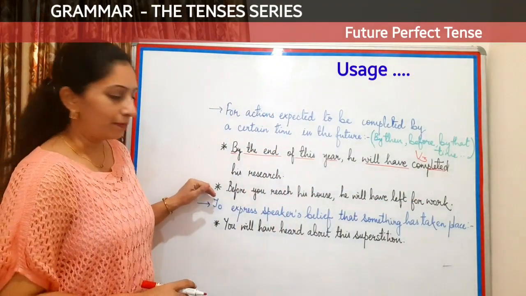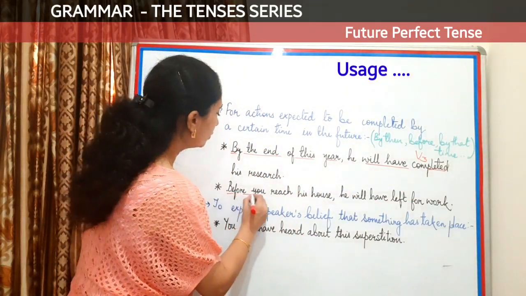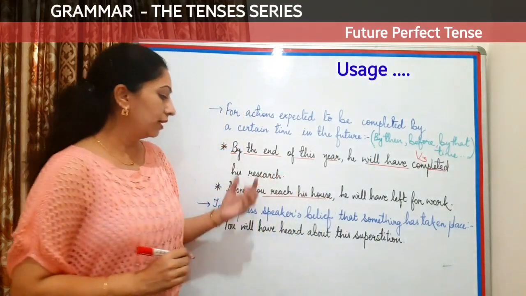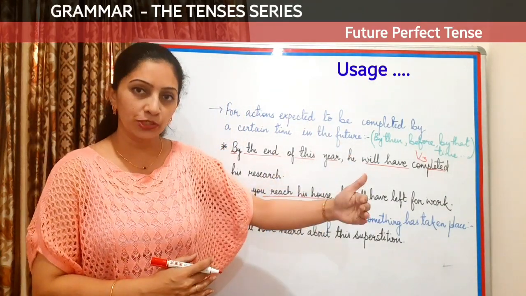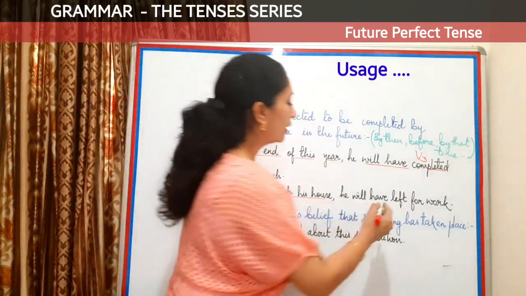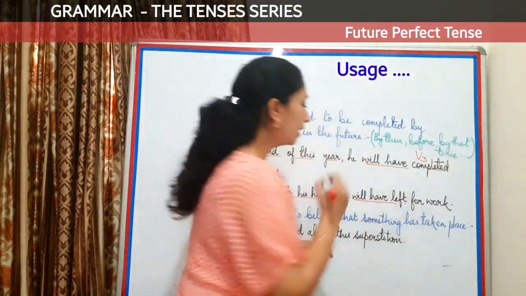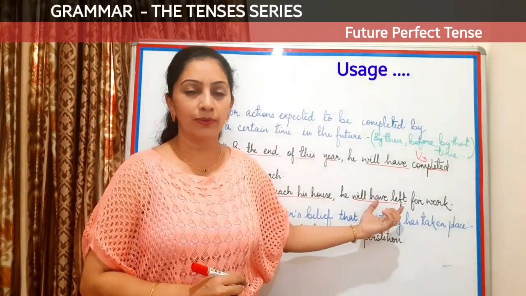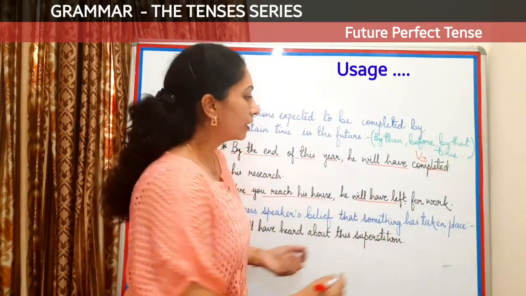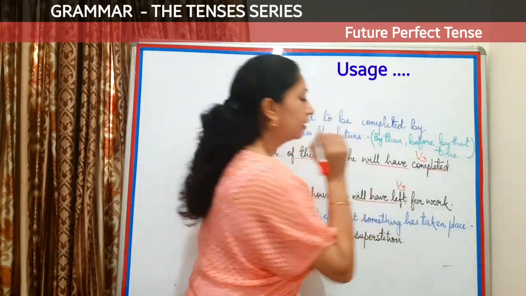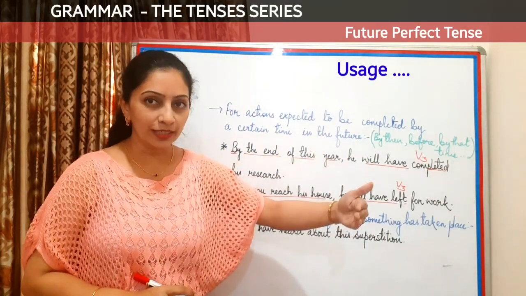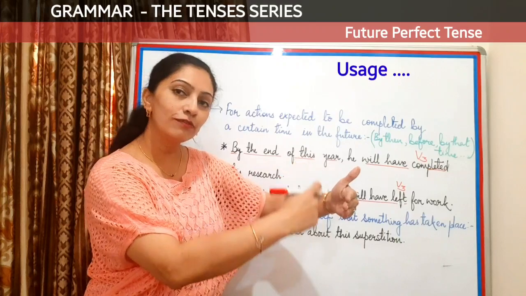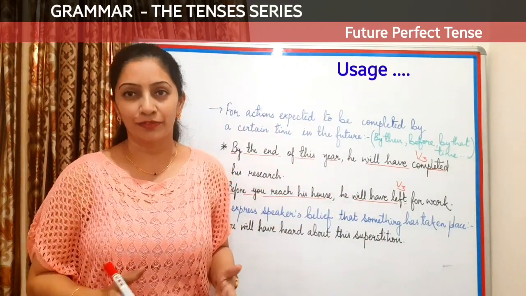Come to the next example. Before you reach his house. Now before you reach becomes the time reference in future. He will have left for work. Will have left becomes the tense that we are using here. Now left is the V3 form of leave. So this line says that before you reach his house, he will have already left.